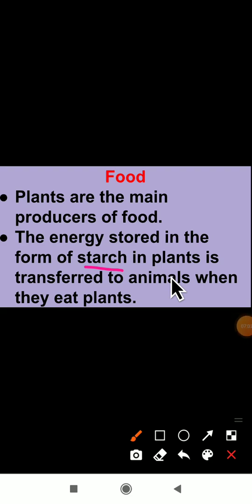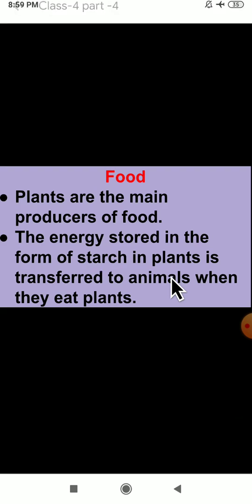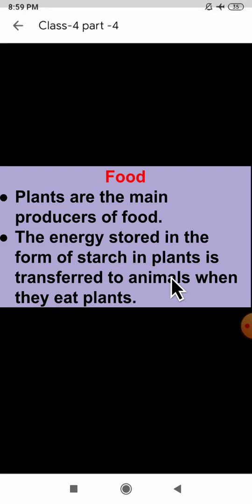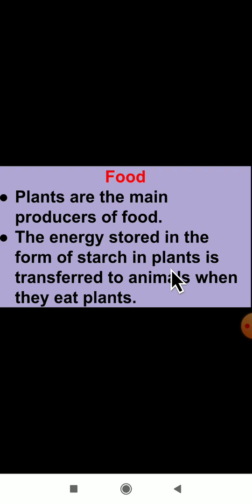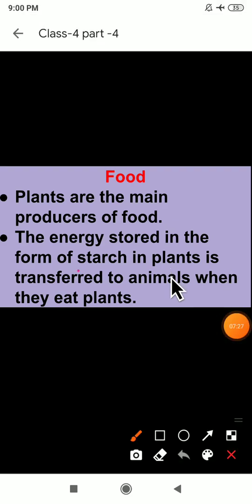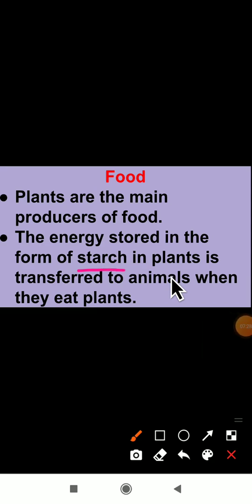The food prepared by the plant is known as glucose. If extra food is left over, that extra food is stored as starch.